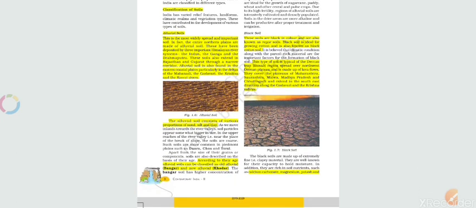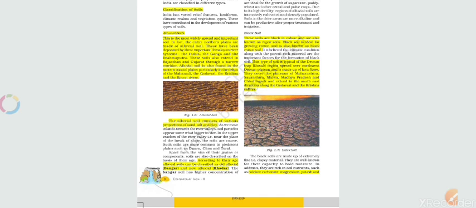Moving towards the other type of soil, that is black soil. As the name suggests, its color looks black, so it is named black soil. These soils are black in color and are also known as regur soil.